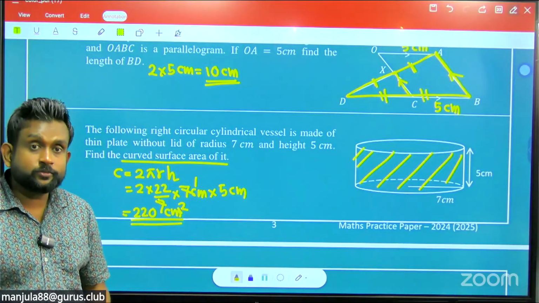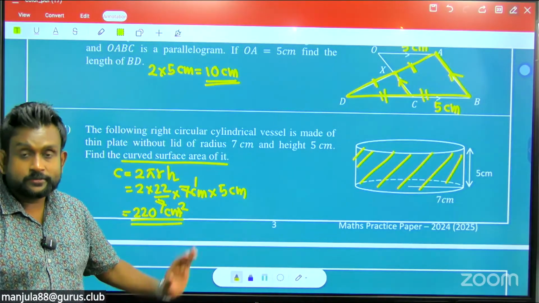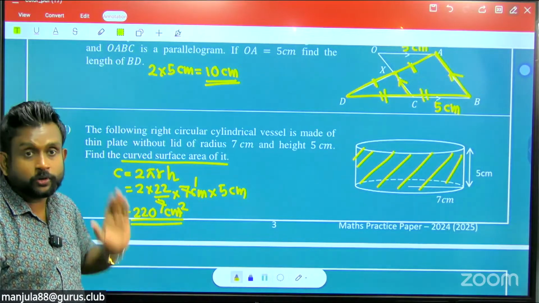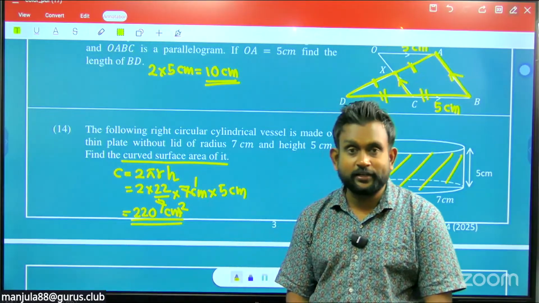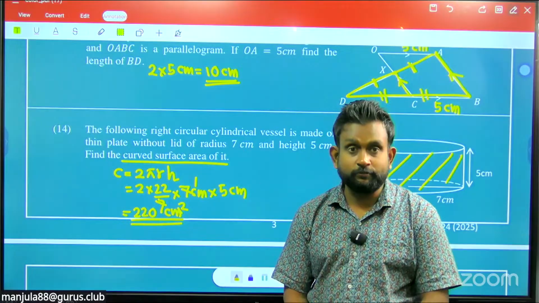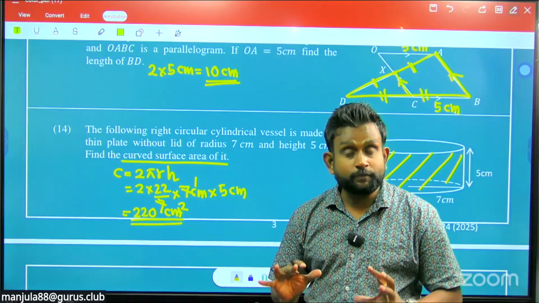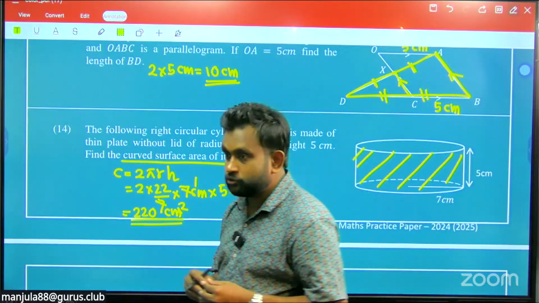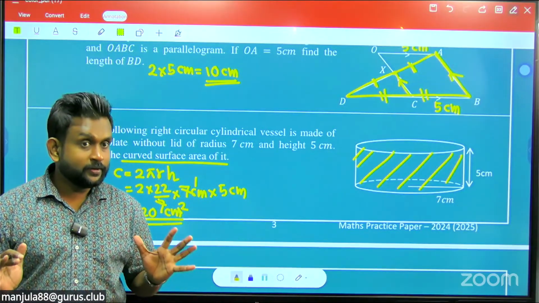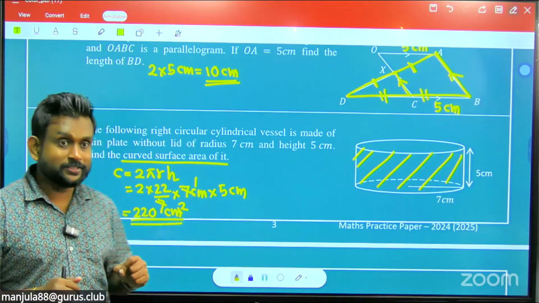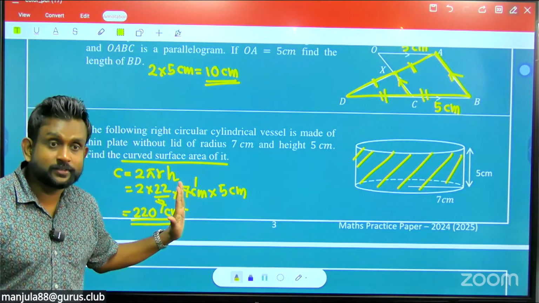As per this question, that is 220. But I saw the Sinhala medium paper of this model paper, so I need to tell that one. And there is a translation issue; I don't know what happened in the English medium paper. In the Sinhala medium, they are asking for the Bahira Prushta Vargapale, the external surface area in English. Then what do you have to add? They just translated it as curved surface area, but curved surface area means this is the answer, because the curved surface is